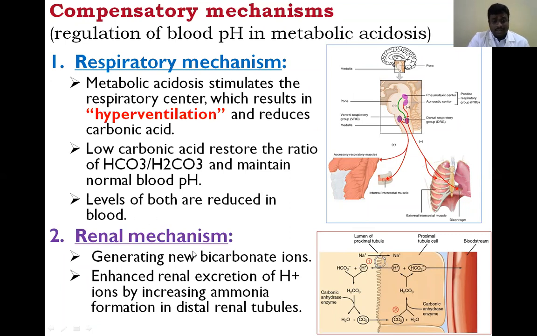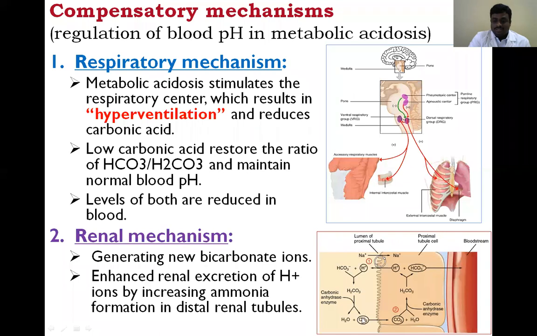Next one is the renal mechanism. In the renal mechanism, new bicarbonate ions are generated. Bicarbonate production takes place in the renal tubules. When the bicarbonate reaches the lumen of the kidney, it binds with hydrogen ions and produces carbonic acid, which separates into carbon dioxide.